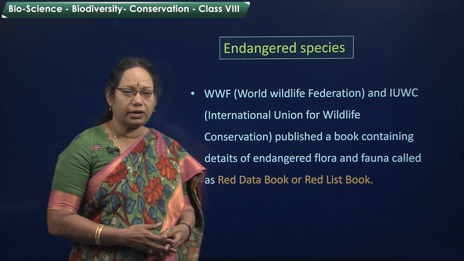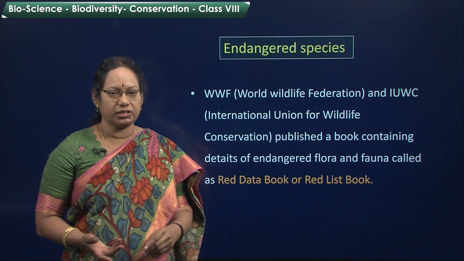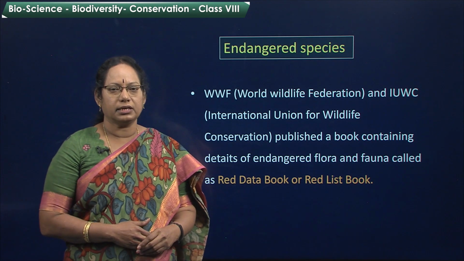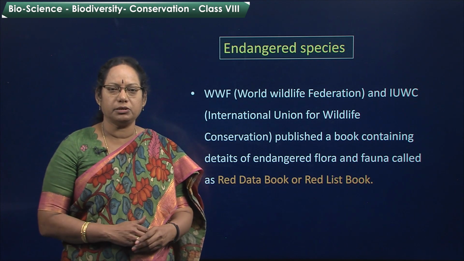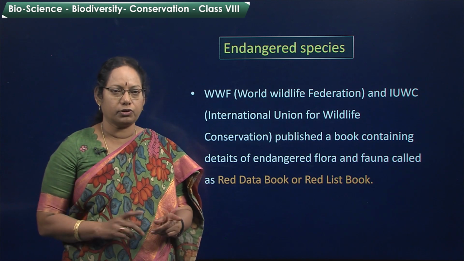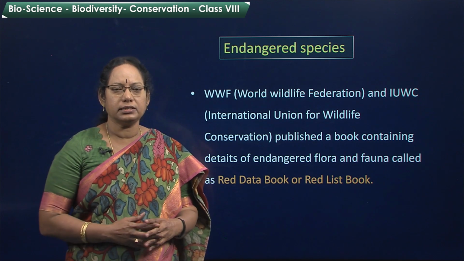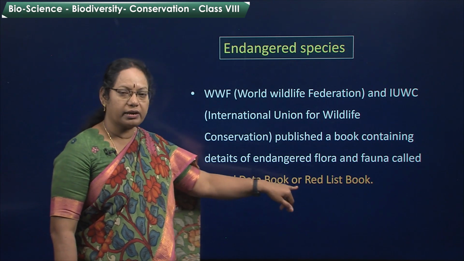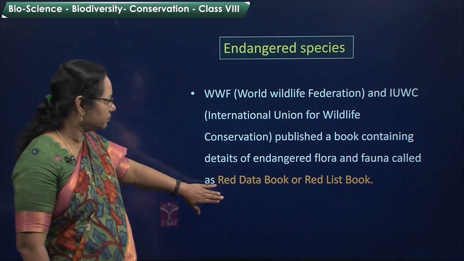Now, WWF, World Wildlife Federation, and IUCN, International Union for Conservation of Nature, they have published a book containing the details of all the endangered flora and fauna. Flora means plants and fauna is animals. That book is called as the Red Data book or Red List book.